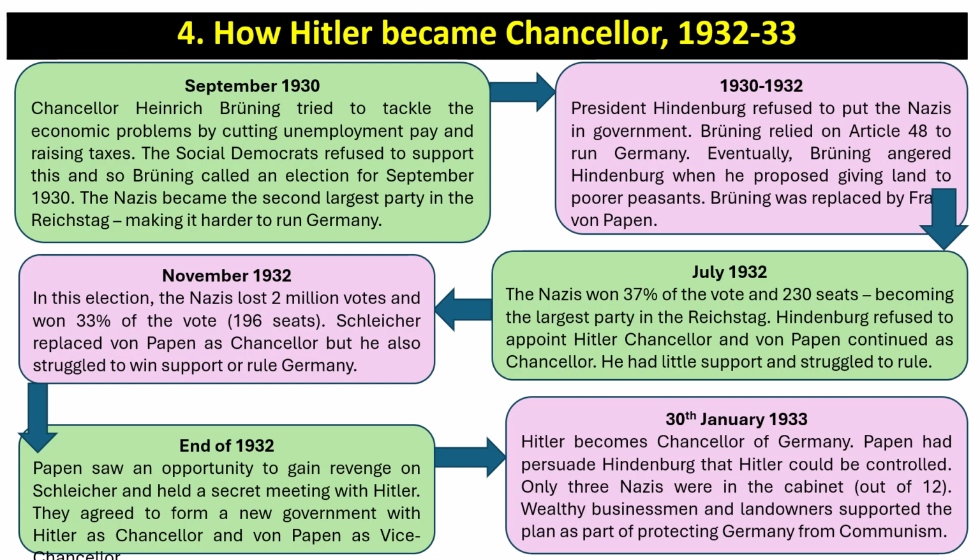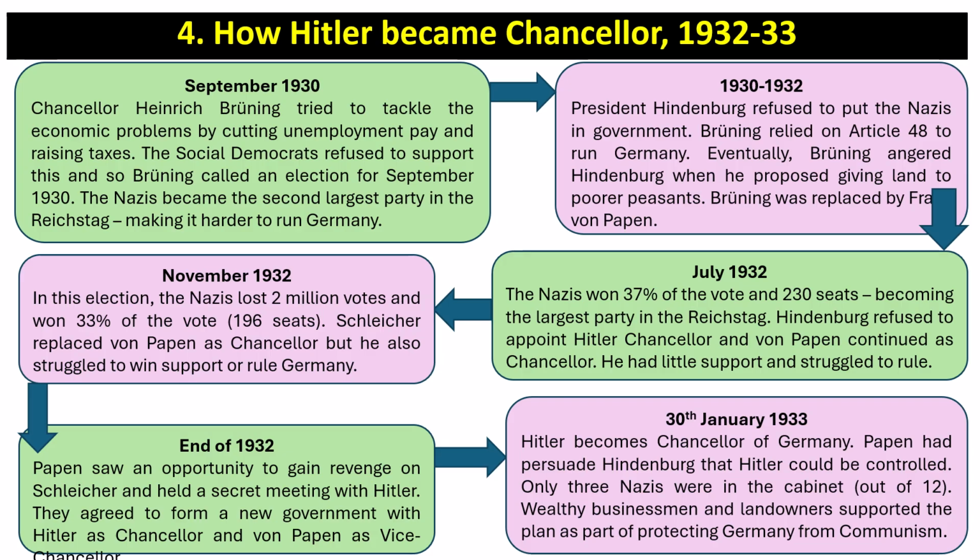So if we look at the diagrams of this, having looked at the key individuals, in September 1930, Chancellor Brüning tried to tackle the economic problems by cutting unemployment pay and raising taxes, but the Social Democrats refused to support this, and so Brüning called an election for September 1930. The Nazis became the second largest party in the Reichstag, making it harder to run Germany. Between 1930 and 1932, President Hindenburg refused to put the Nazis in government. Brüning relied on Article 48 to run Germany.